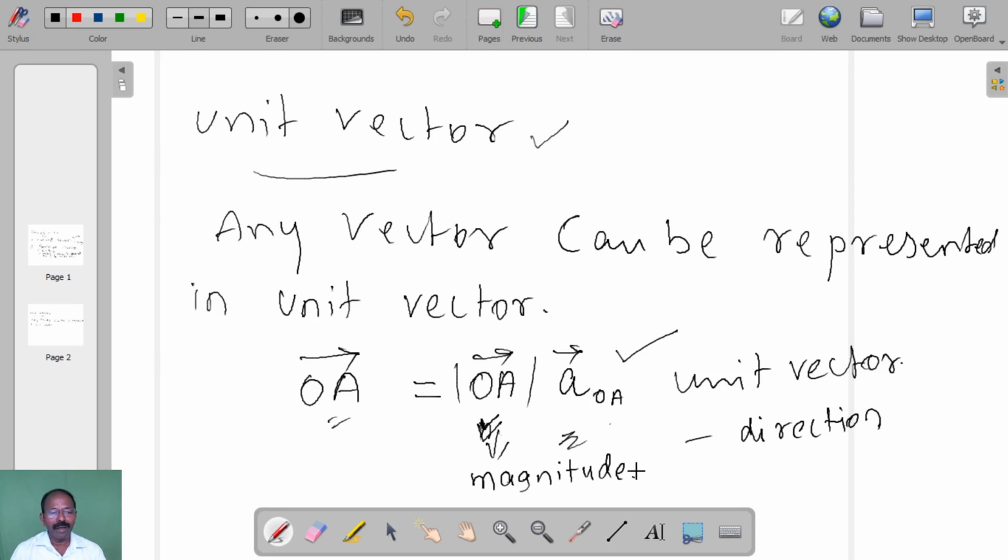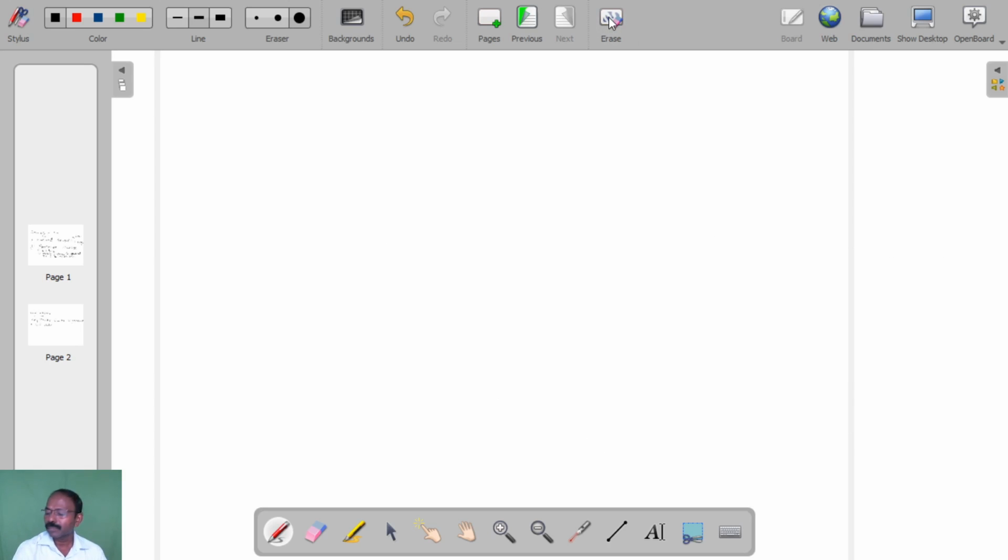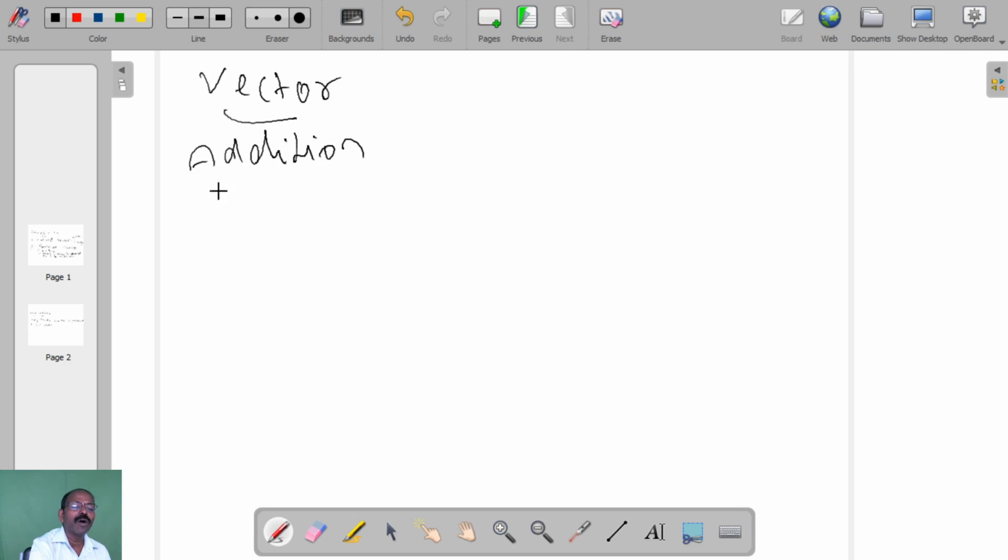So now we will see how to perform addition. Now you are clear what is a vector. Here we will see addition, how to perform the addition operation in vectors.